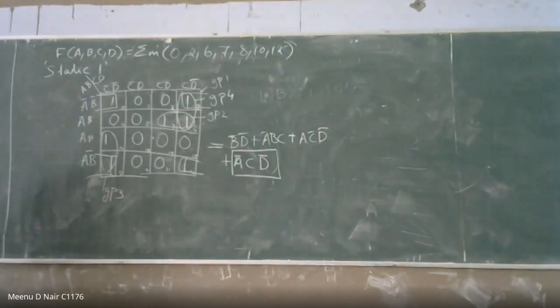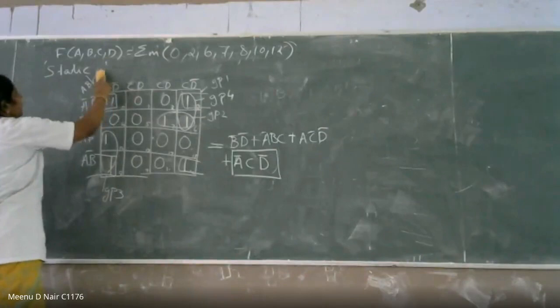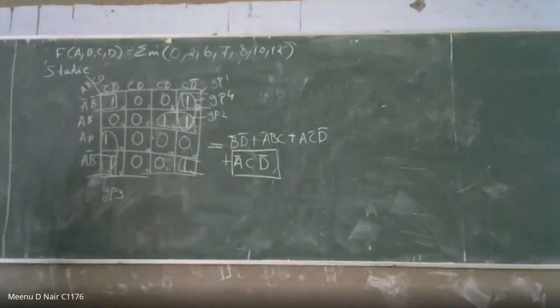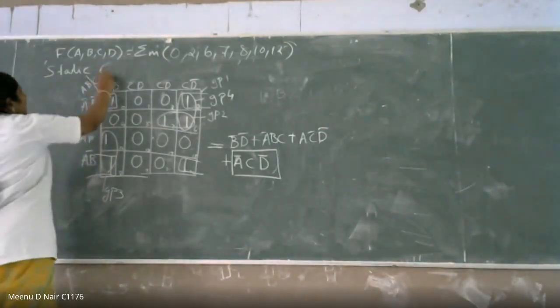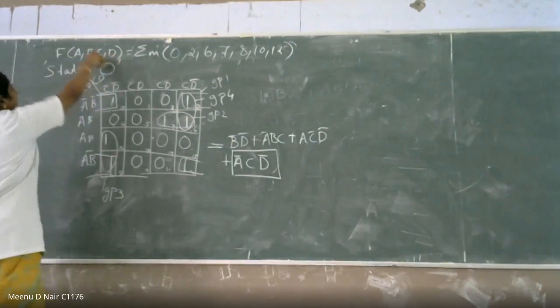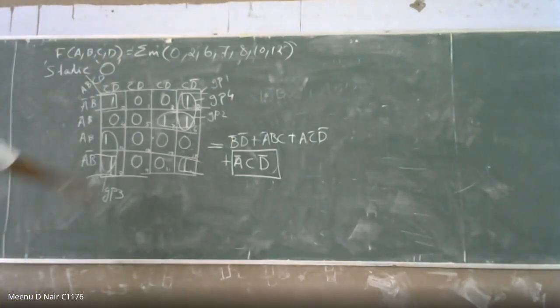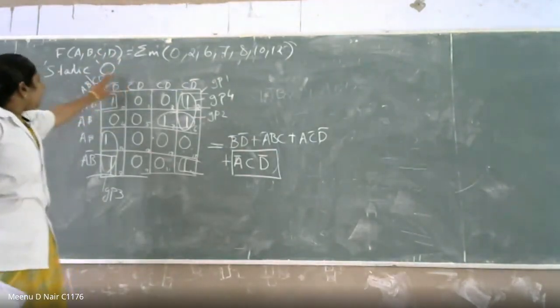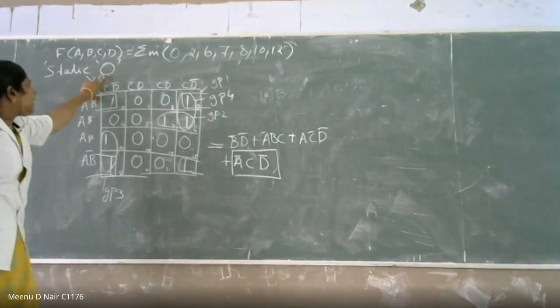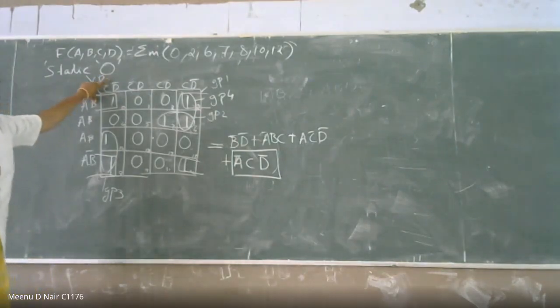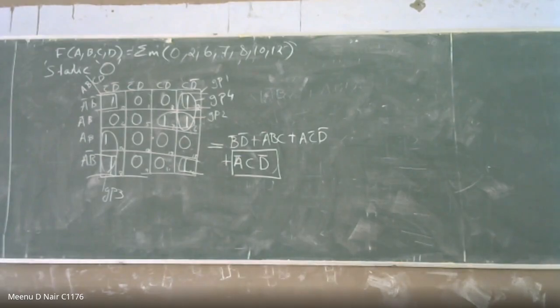Then the same question: suppose you are getting it as a static 0 realization, what will you do? This is your question now. So these terms will be the same. Only thing is here you have to realize static 0 realization. How will you do the static 0 realization?